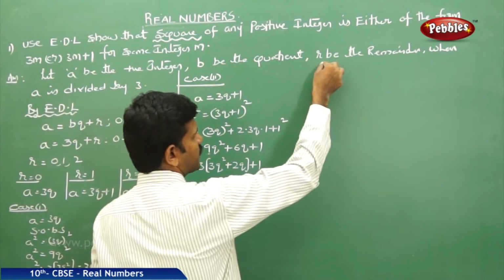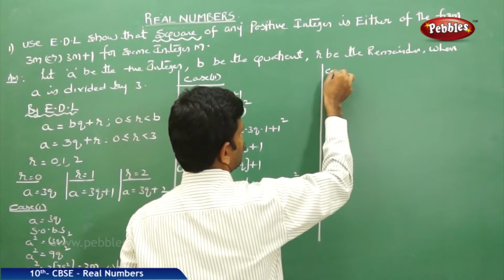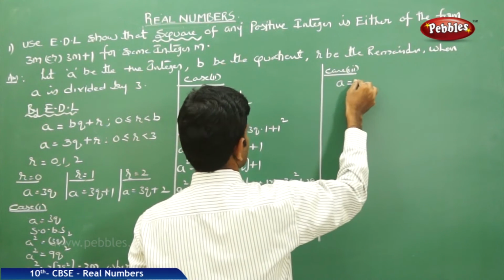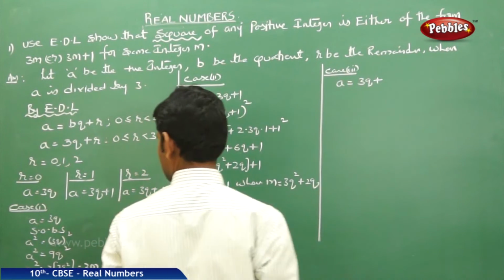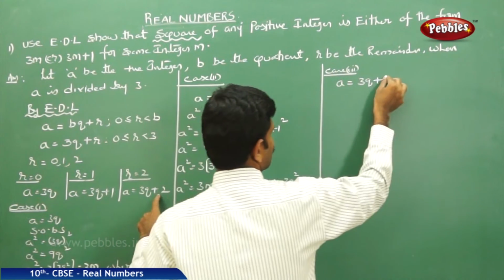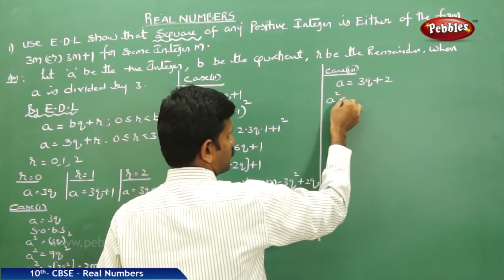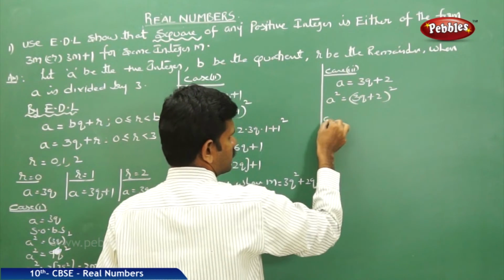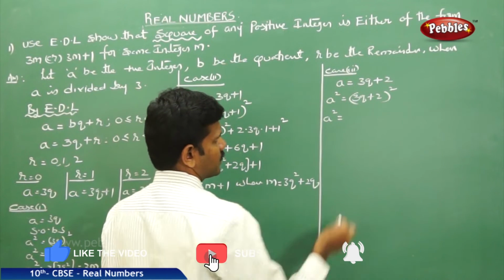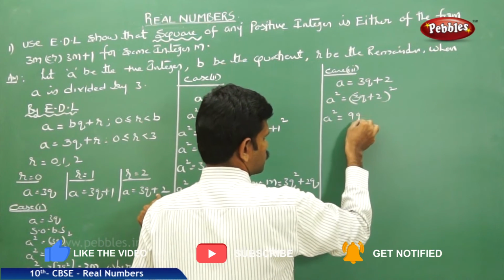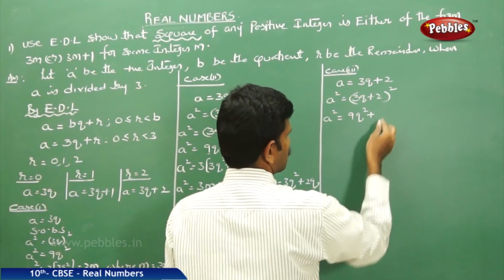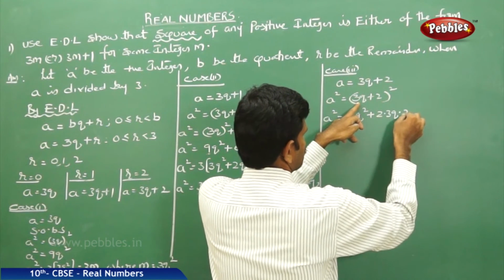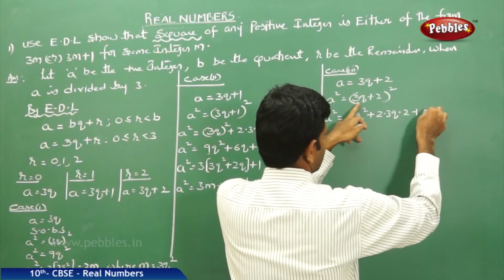Now come to case 3. A is equal to 3q plus 2. Again squaring on both sides, A square is equal to 3q plus 2 whole square. That is 9q square plus 2 into 3q into 2 plus 2 square, which is 4.